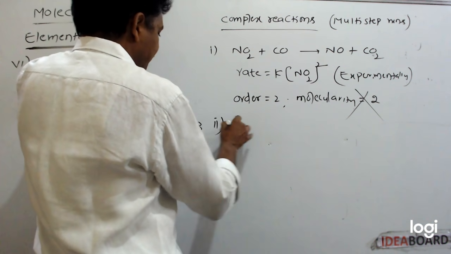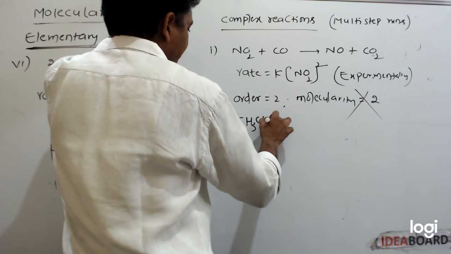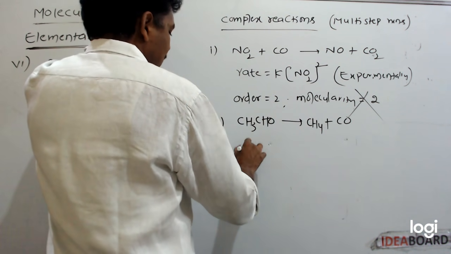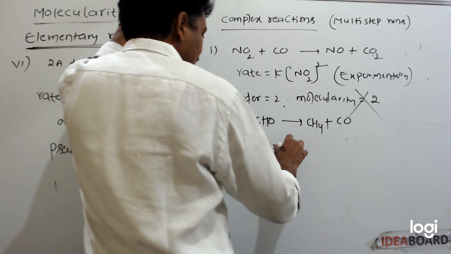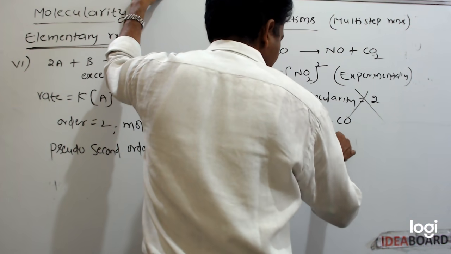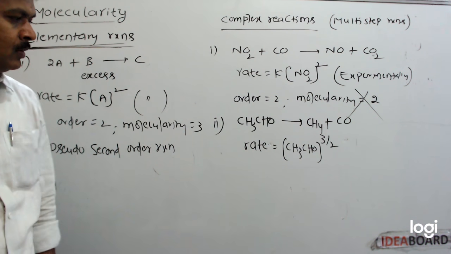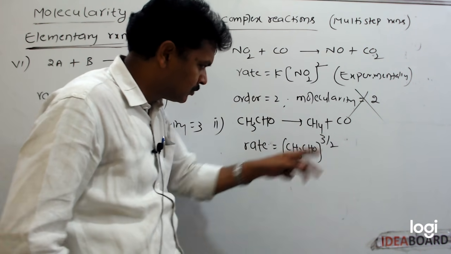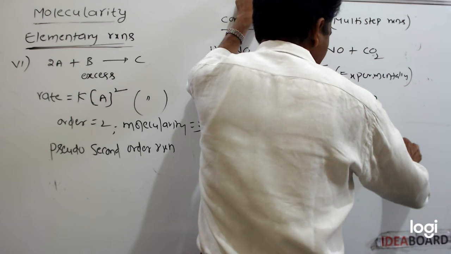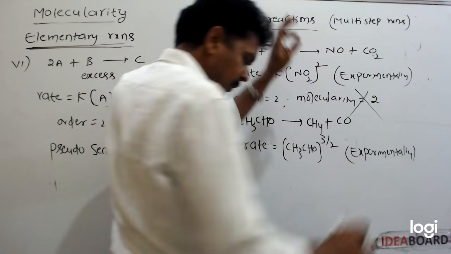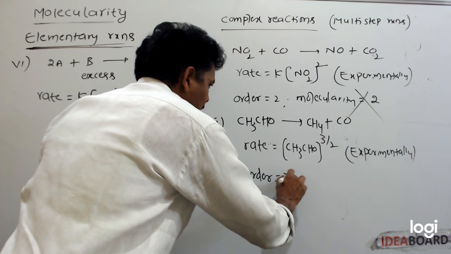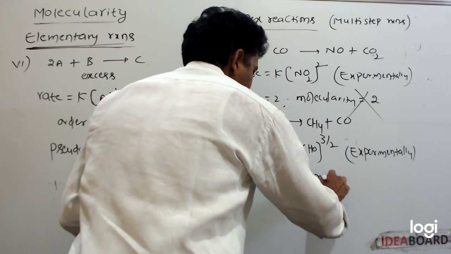See one more example. CH3CHO gives rise to CH4 plus CO. For this reaction, rate is equal to K into CH3CHO concentration power 3 by 2. This is also obtained experimentally. For this reaction, order is equal to 3 by 2.